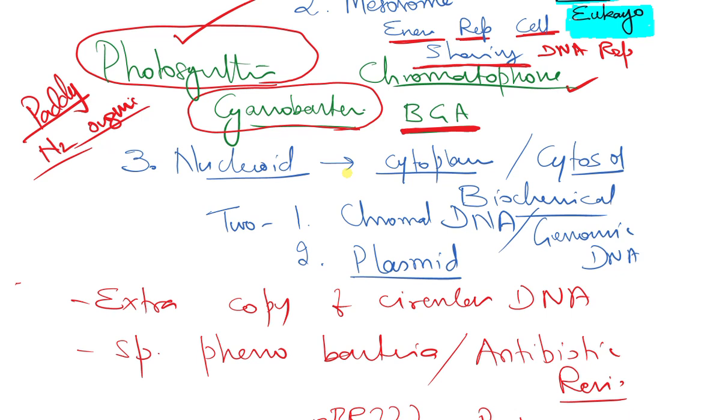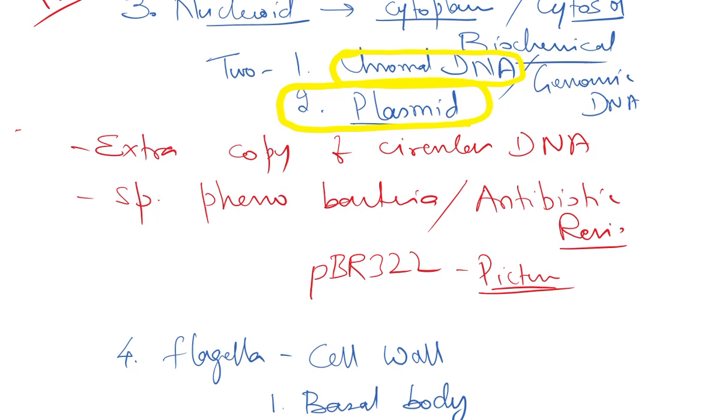The genetic material of a bacterium will be in two sets. One is called chromosomal DNA, also called genomic DNA. The other one is called plasmid DNA. Chromosomal DNA is the actual one. Plasmid is an extra copy. Remember, the definition is very, very important.